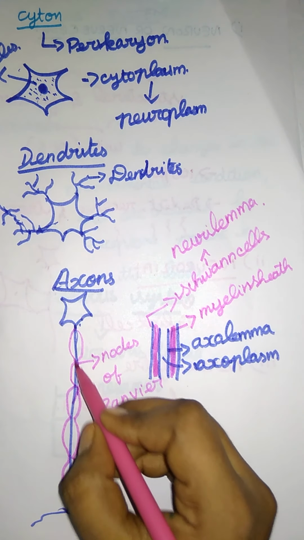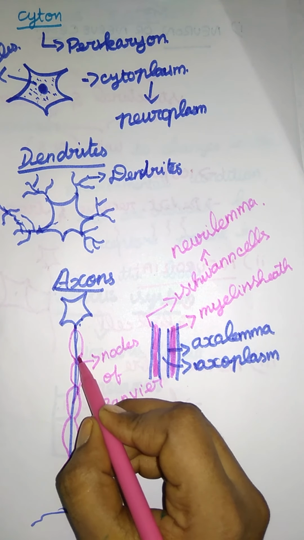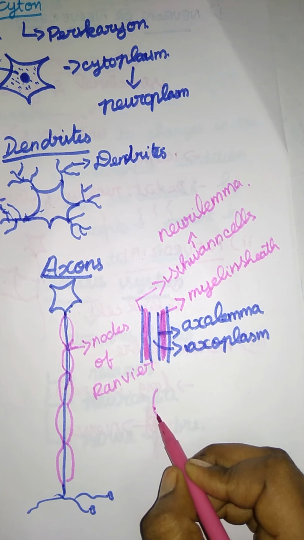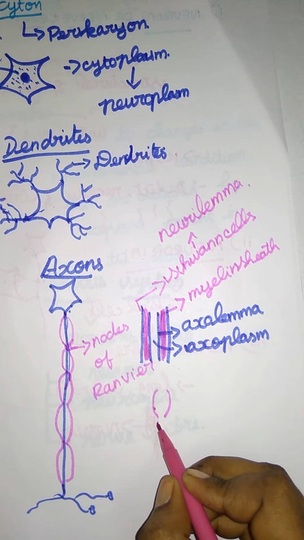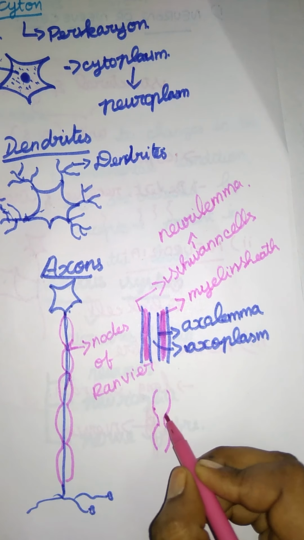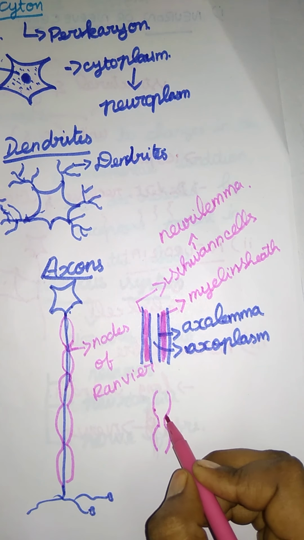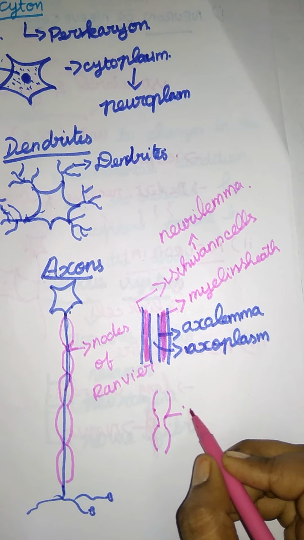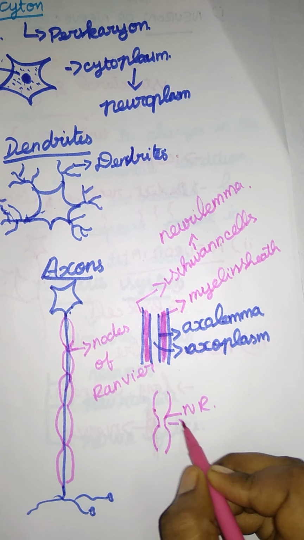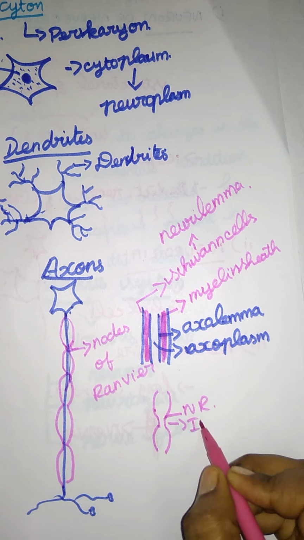For example, this is one myelin sheath, and this is the starting part of another myelin sheath. Here is the depression part, the nodes of Ranvier, and the space in between is the internode.